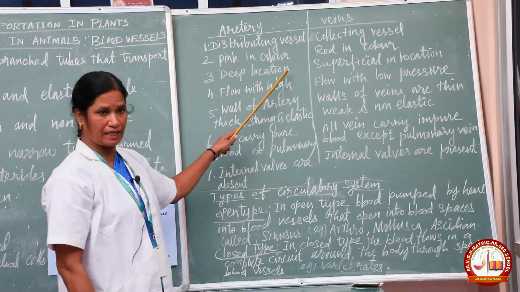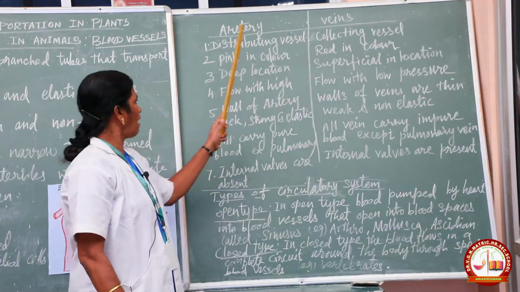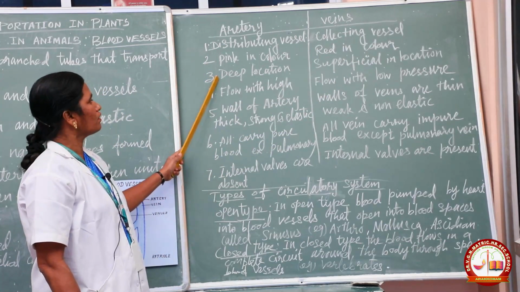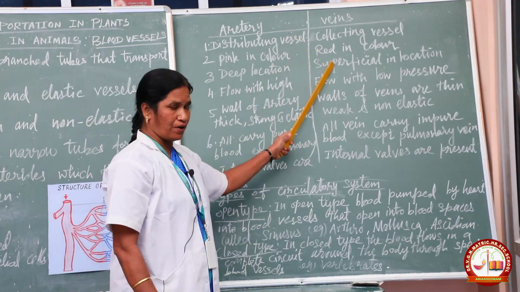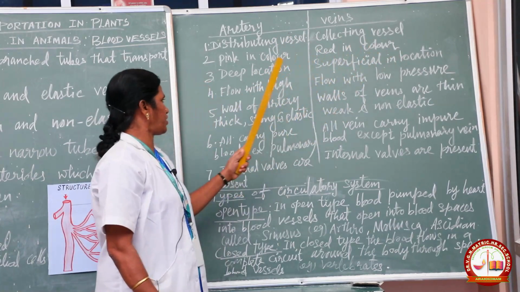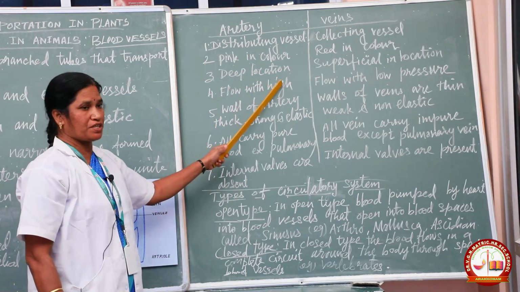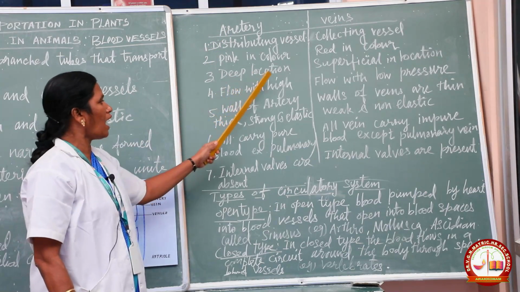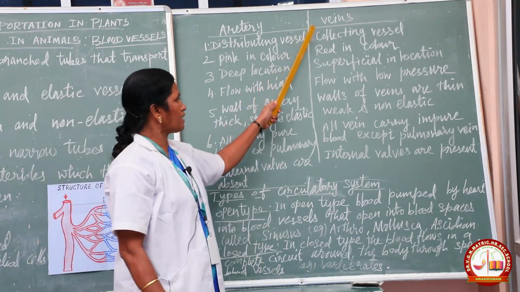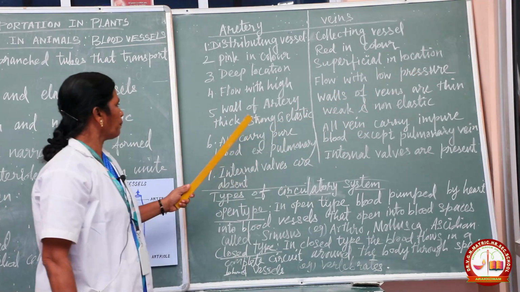Arteries are pink in color, while veins are red in color. And the arteries are deep in location, veins are superficial in location. Inside the artery, blood flows with high pressure. Inside the vein, blood flows with low pressure.